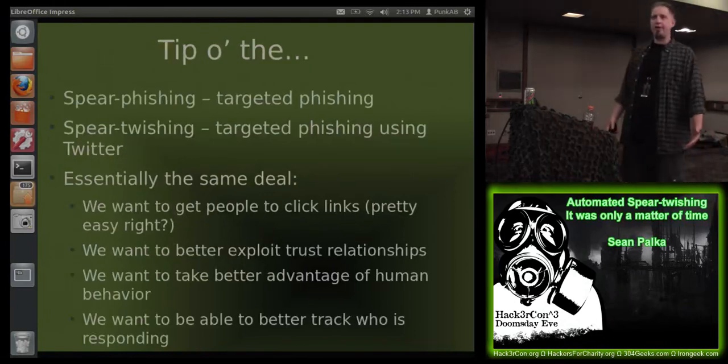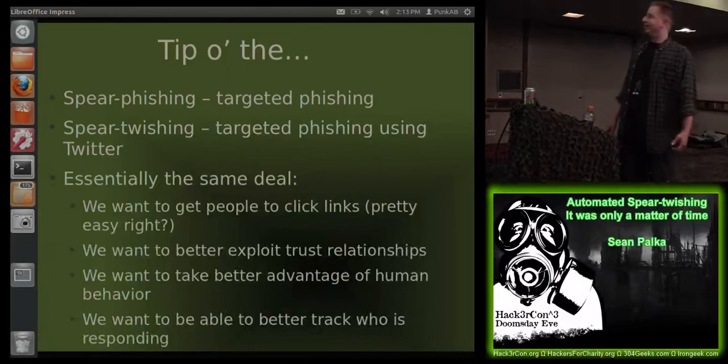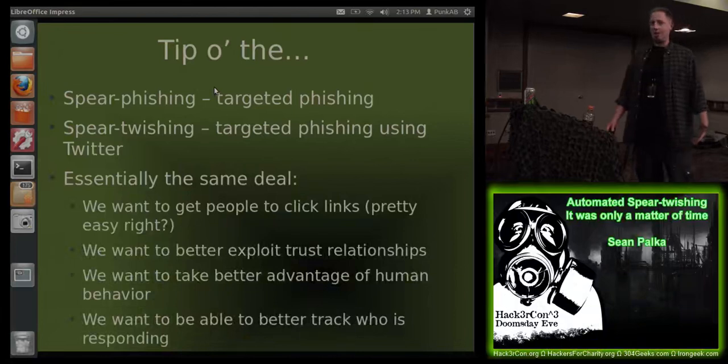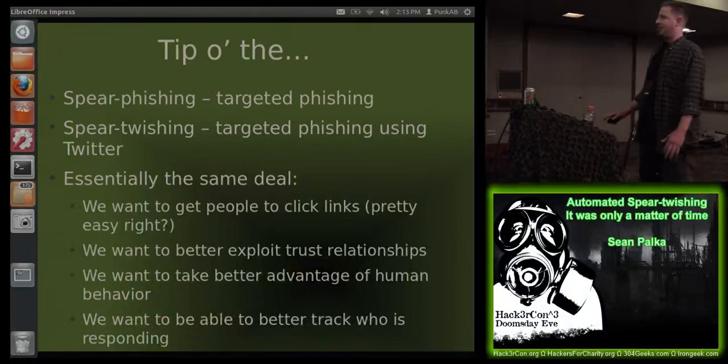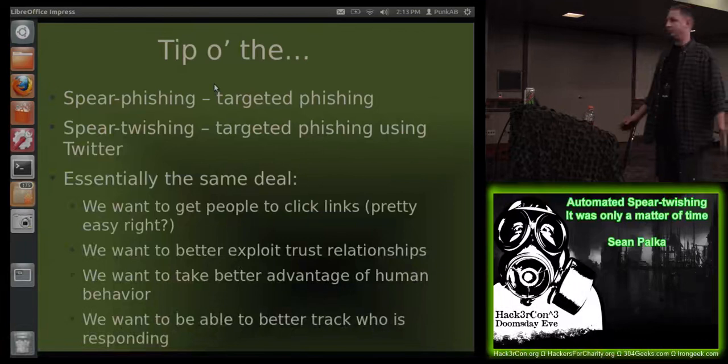So spearfishing, hopefully everyone's familiar with spearfishing. Otherwise, I can shoot you an email later if you'd like. Spear twishing is targeted phishing using Twitter as the communications medium. Essentially, it's the same thing. We're trying to get people to click on links, which is pretty easy, right? But we want to better exploit trust relationships and also take advantage of some human behavior. And we also want to be able to better track who is responding, instead of these broad sweeping, everyone gets the same email, hopefully someone falls for the bait.